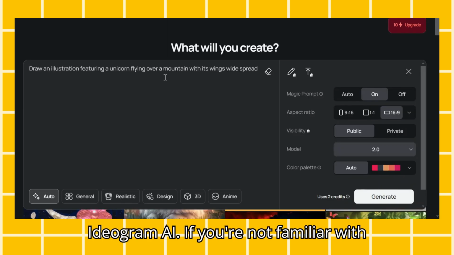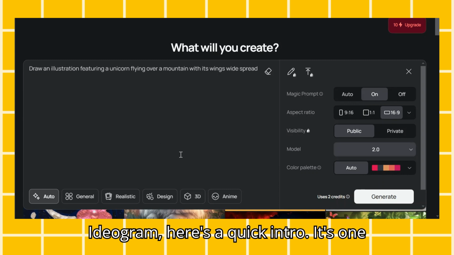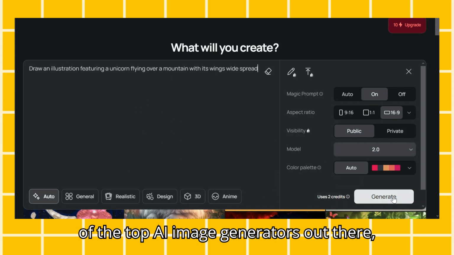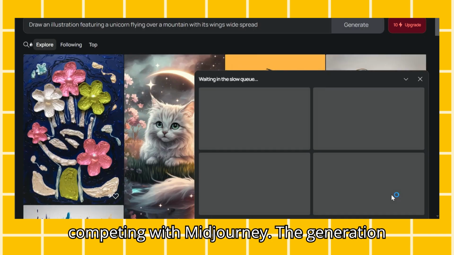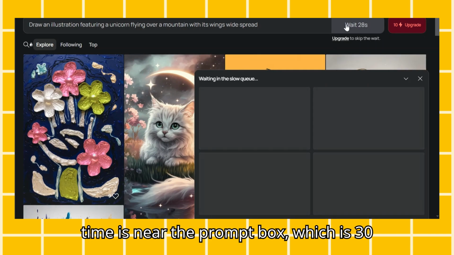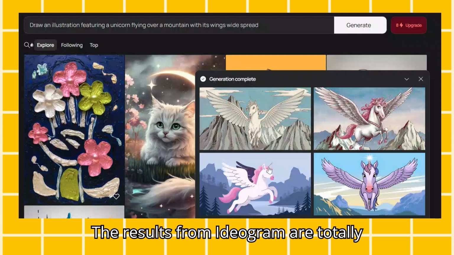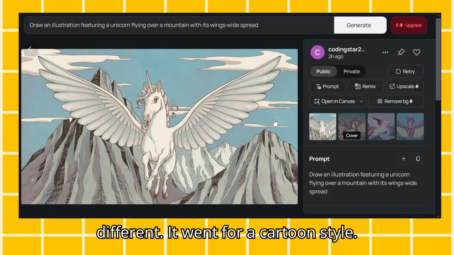If you're not familiar with Ideogram, here's a quick intro. It's one of the top AI image generators out there, competing with Midjourney. The generation time is near the prompt box, which is 30 seconds. The results from Ideogram are totally different. It went for a cartoon style.